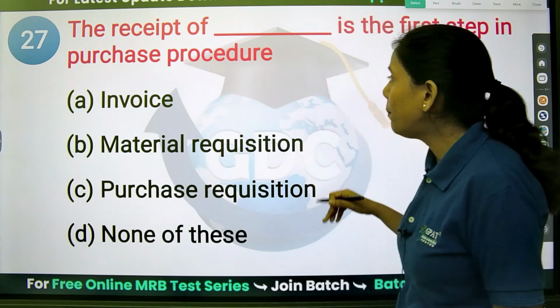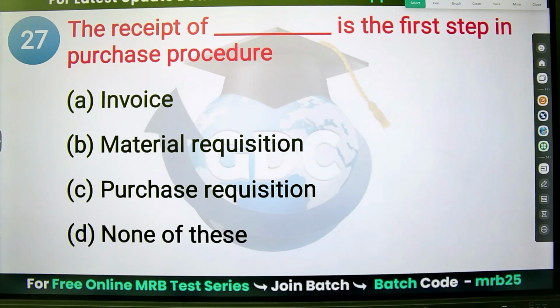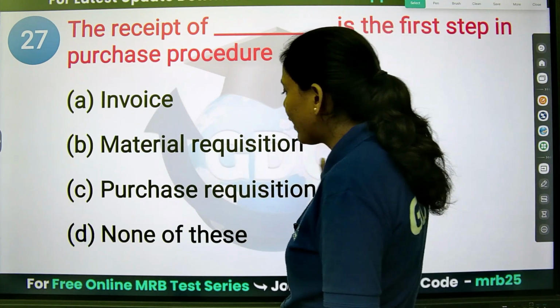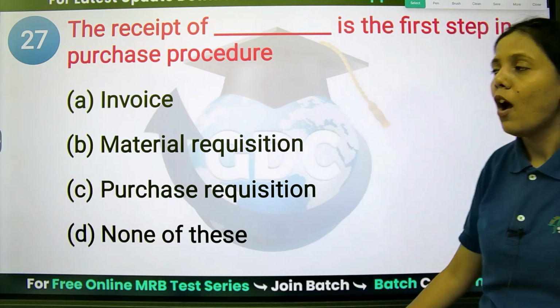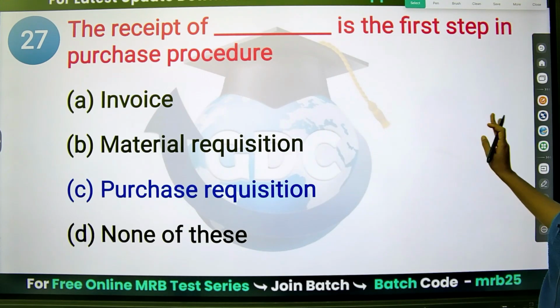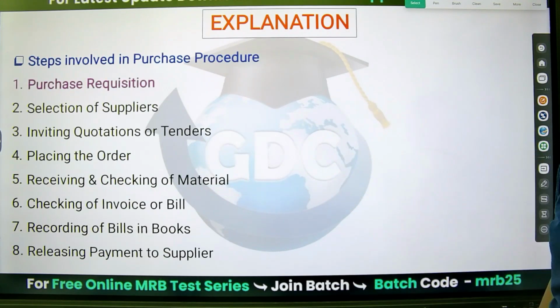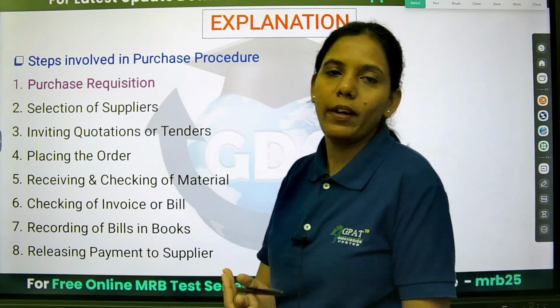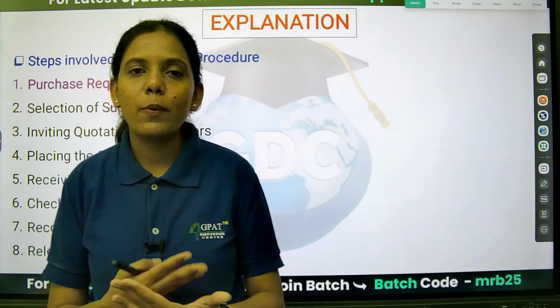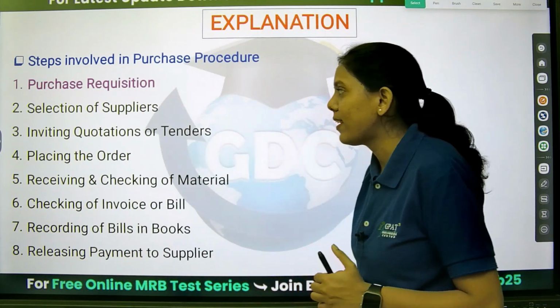Next, the receipt of the dash is the first step in the purchase procedure. What is the first step? Invoice, material requisition, purchase requisition, or none of this. So basically we are doing purchase. So purchase requisition, as I said, there is a document. Anything that has to be ordered has to be given in the purchase requisition.